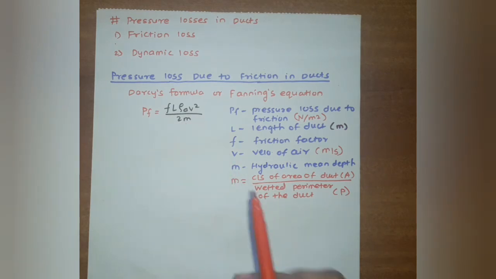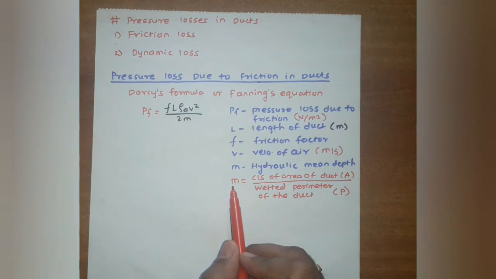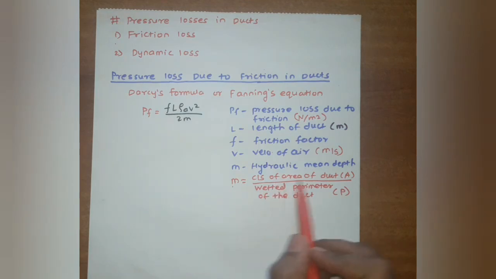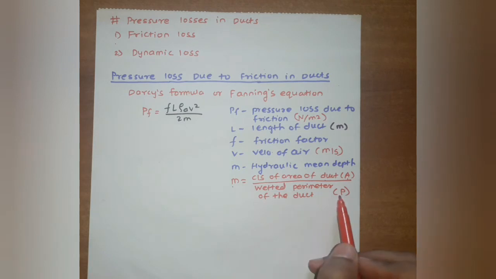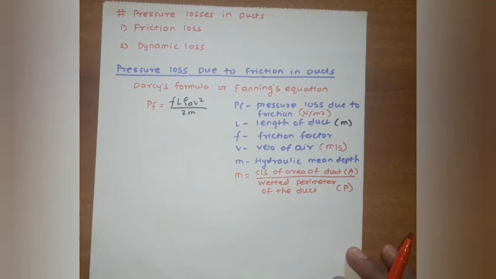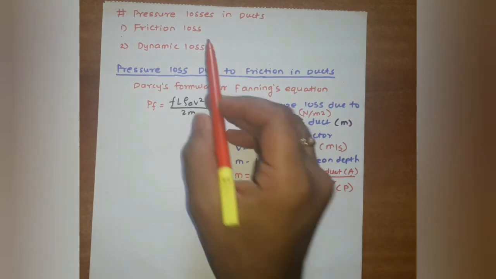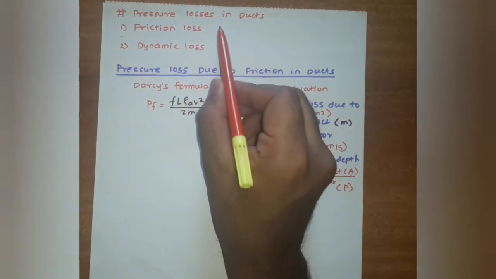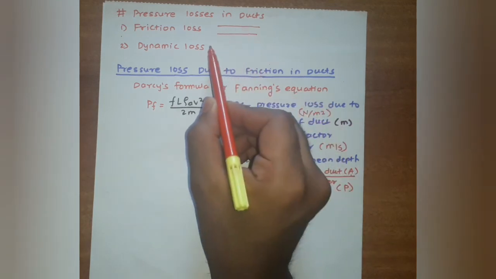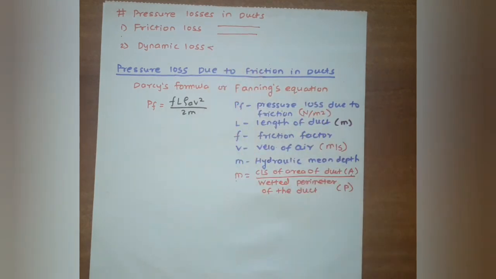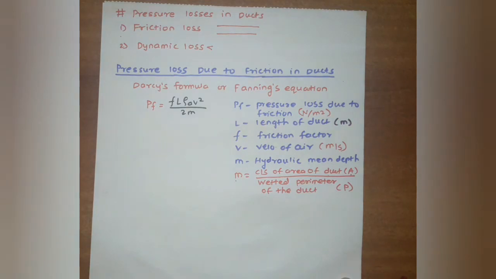Hydraulic mean depth is denoted by M, and it is the ratio of the cross-section area of the duct, A, and the wetted perimeter of the duct, P. So the main important thing in pressure losses in the duct: frictional loss and dynamic loss. Friction loss takes place in a straight duct, and dynamic loss takes place due to the elbow, bend, tees, or due to the change in cross section.